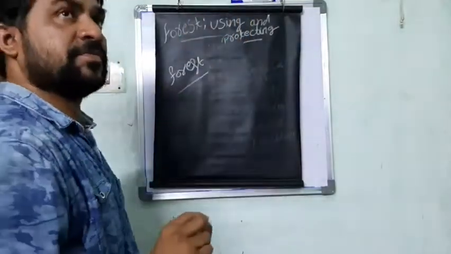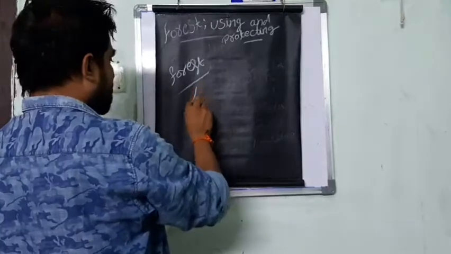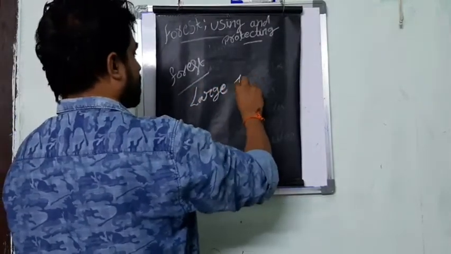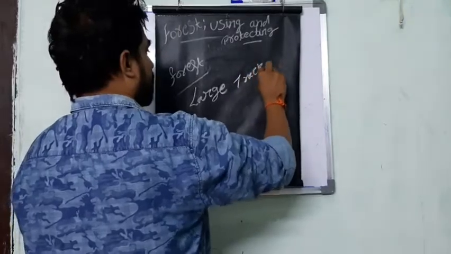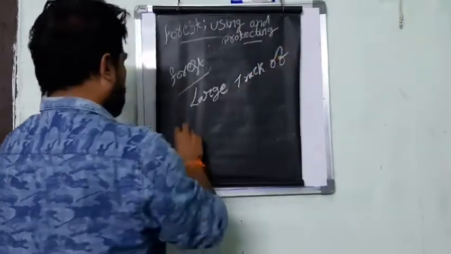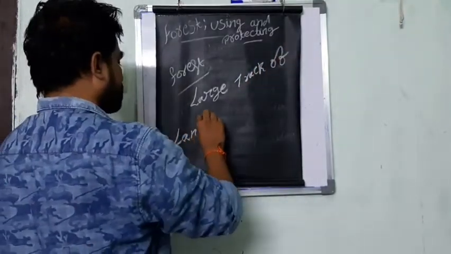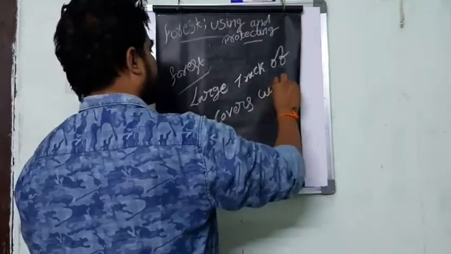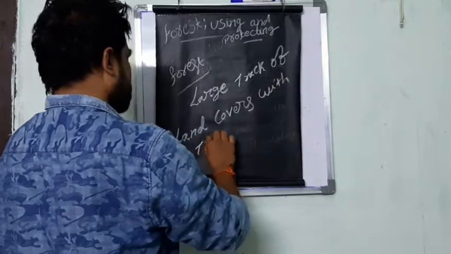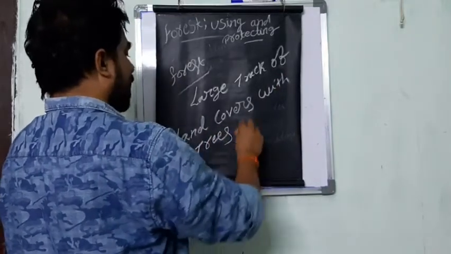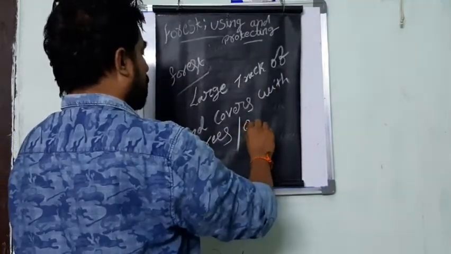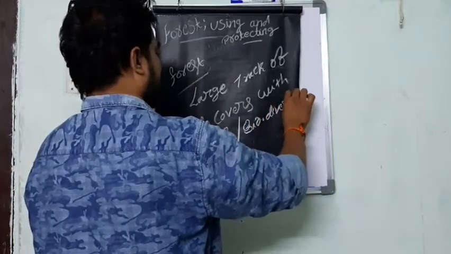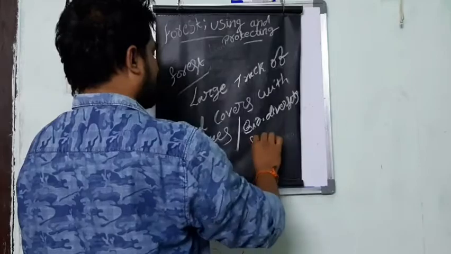Forest means what? Forest means a large tract of land covered with trees and with biodiversity, and that is called a forest.